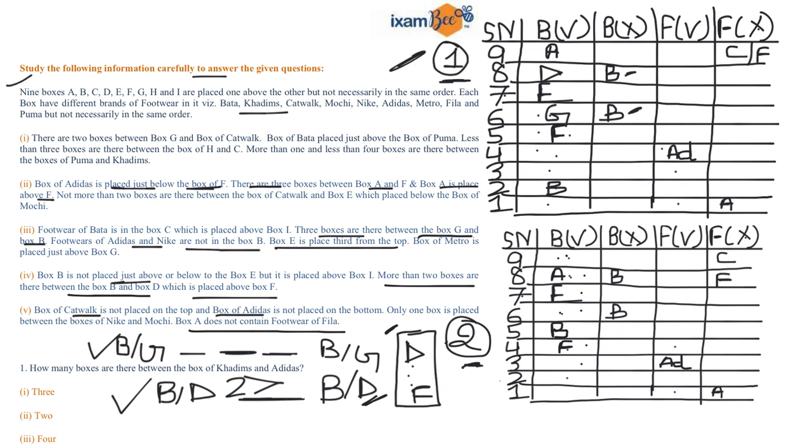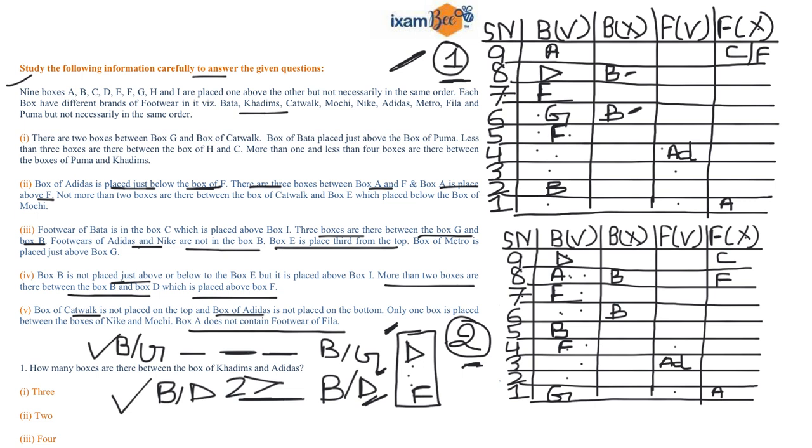So I have to place G over here, because there is a gap of 3 boxes. Now I can place my D over here in order to satisfy these 3 conditions, right? Guys, you can form more cases, but I am proceeding with these 2 only, right? So let's try with these 2 cases and try to fix all the information.